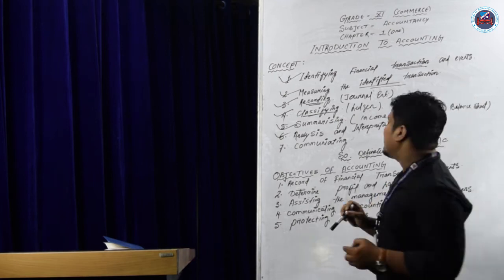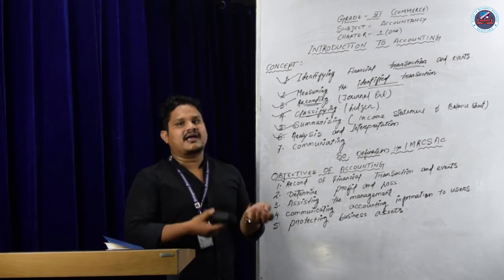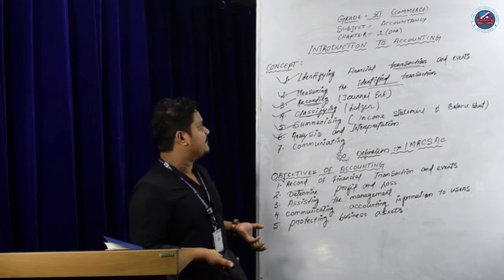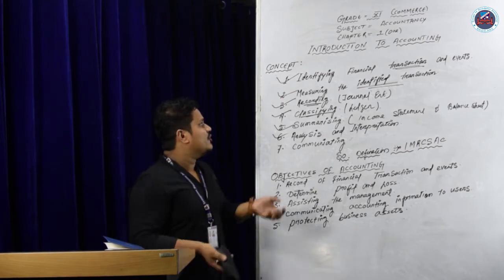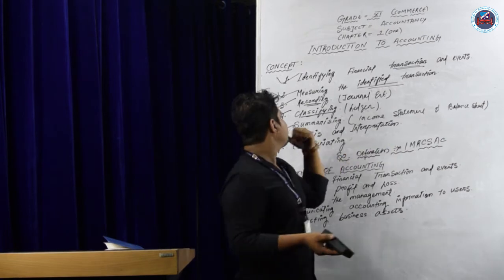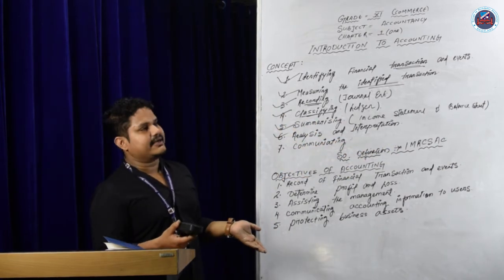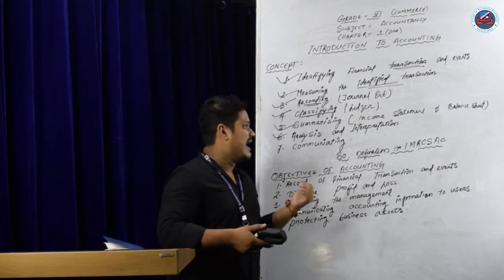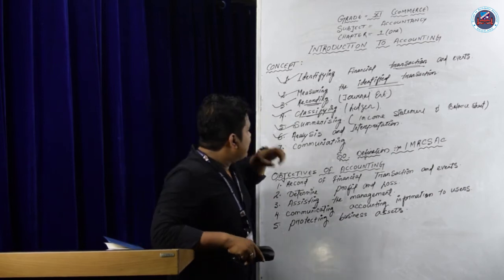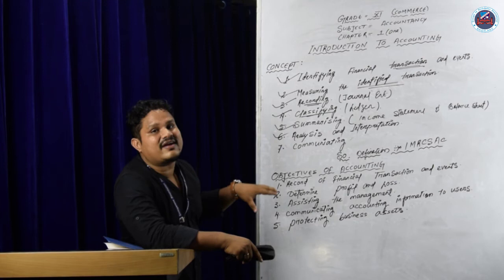Accounting is defined as identifying the financial transactions which are happening during the year, measuring the amount, recording, classifying, summarizing, analyzing and communicating. So accountancy is defined as identifying, measuring, recording, classifying, summarizing, analyzing and communicating. These are the definition of accounting.